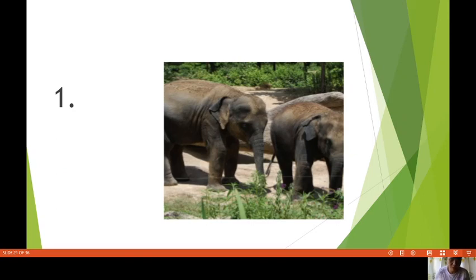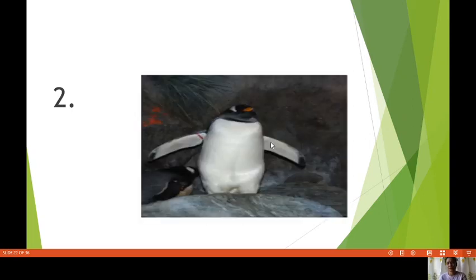Identify if it's a unicellular or multicellular organism. 30 seconds starts now. It's an elephant. Okay, next. It's a penguin from Madagascar. Okay, next.